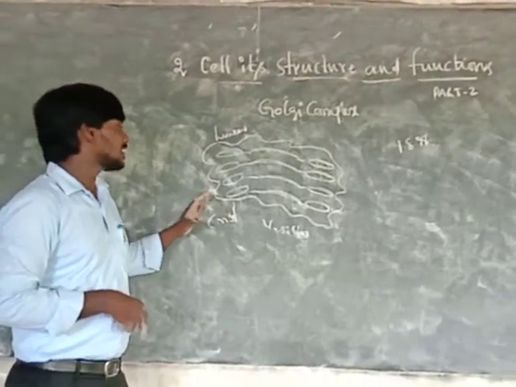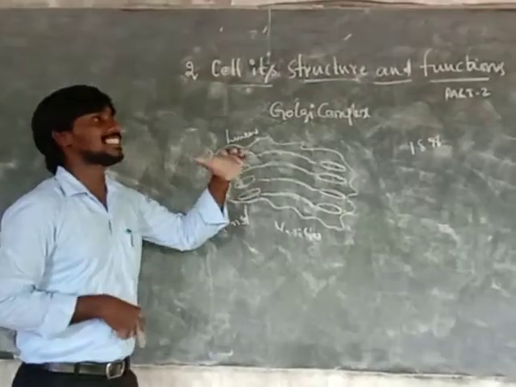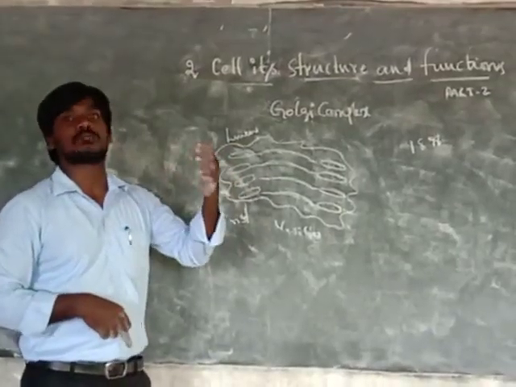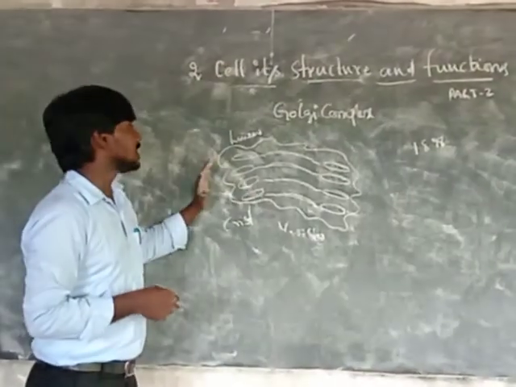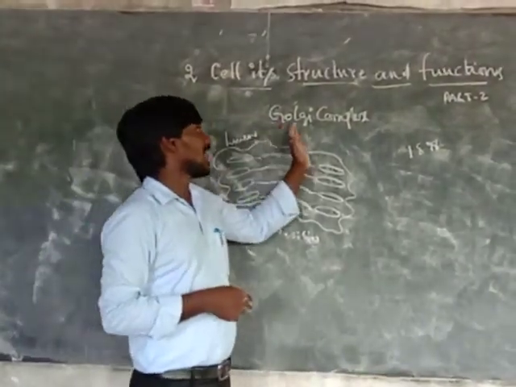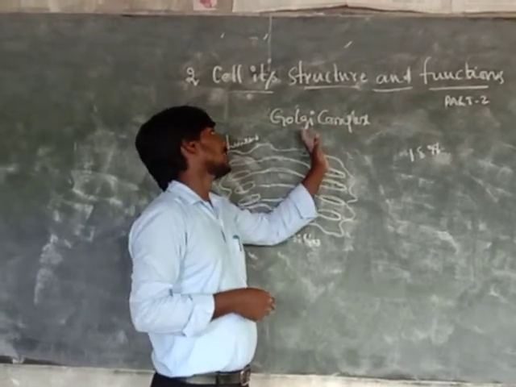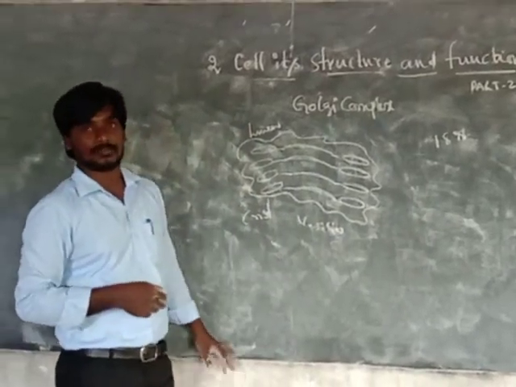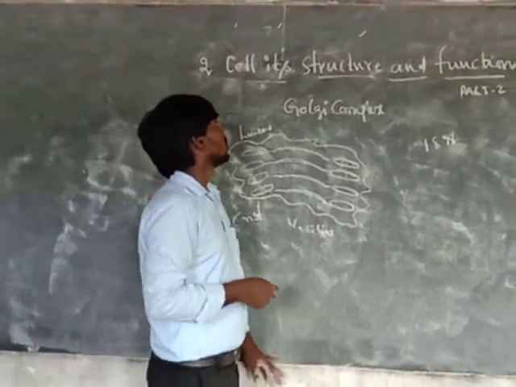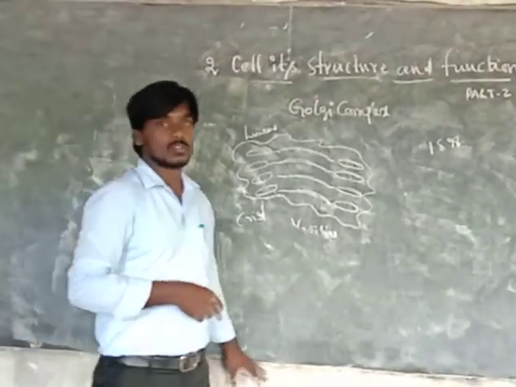Camillo Golgi observed the stacked structures, like proteins and ribosomes synthesized by other organelles. So this is the Golgi apparatus or Golgi complex, found in 1898. Okay, so this is the cell structures and functions. This is the second lesson.